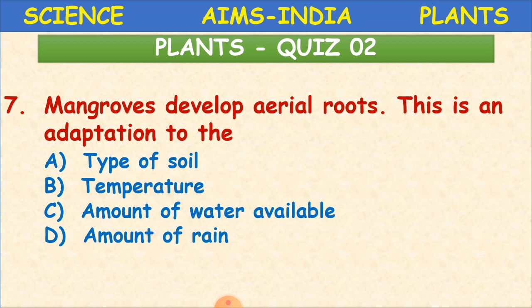So why do mangroves develop aerial roots? To take the air. So this is the adaptation to the type of soil. Type of soil. Clear? Okay.